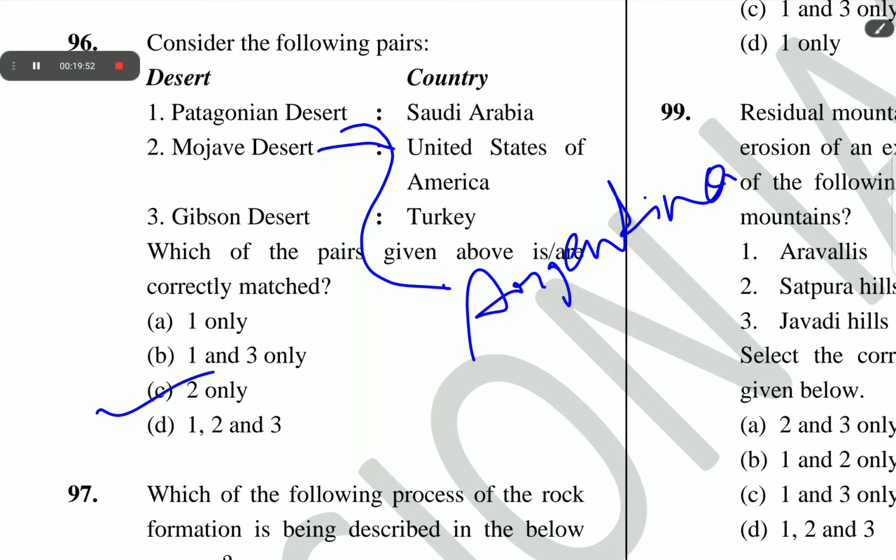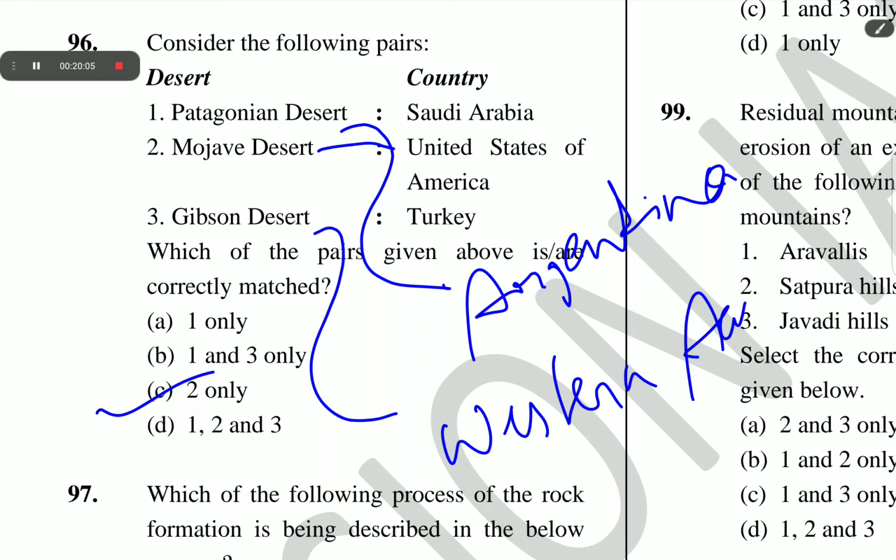The Gypsum Desert is an arid zone in the interior of Western Australia.